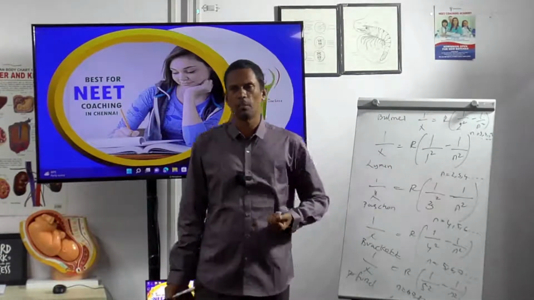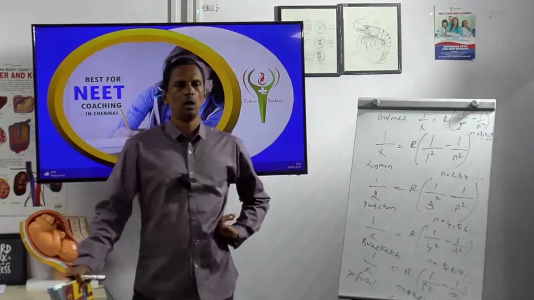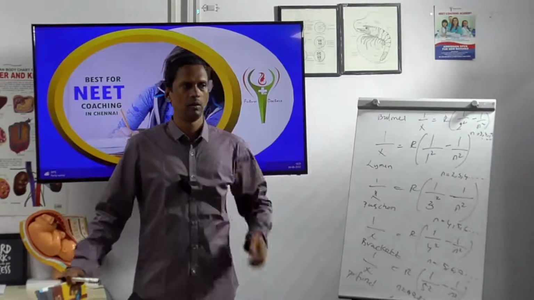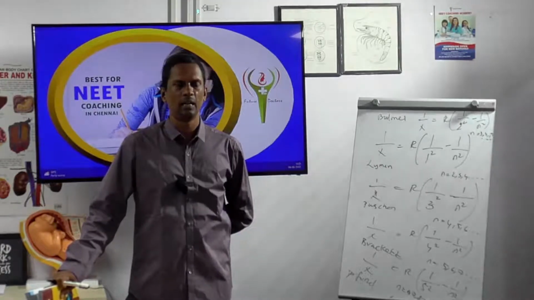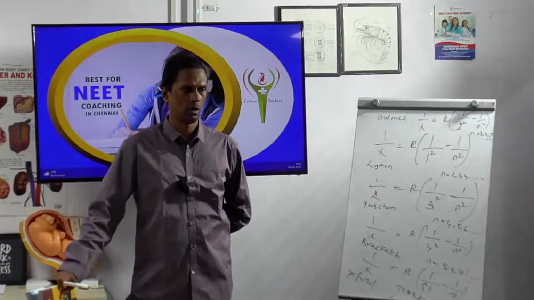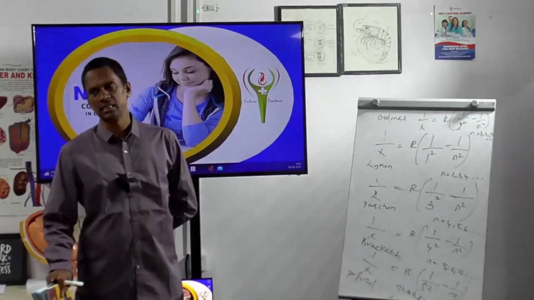What will be the value? It will be approximately 1.2 into 10 power 6 meter inverse.